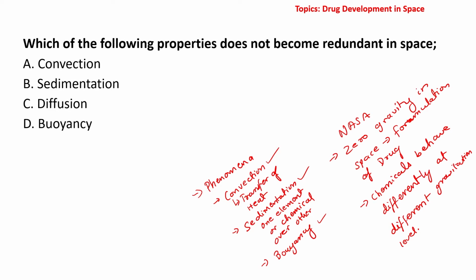Now in space, because there is no gravity, what we see is these phenomena basically do not happen. All right, the only phenomenon which will remain or which will play out in space is diffusion. Why? Because diffusion is basically random movement of particles.